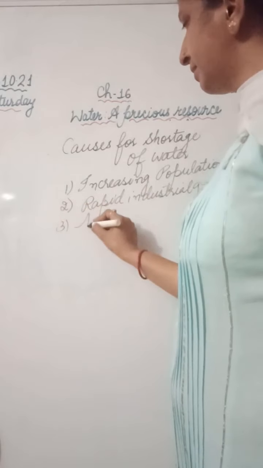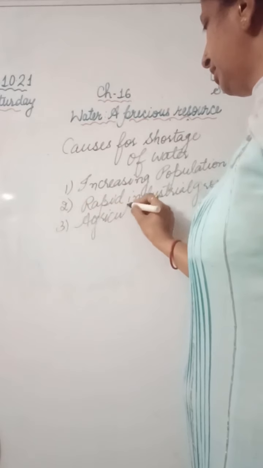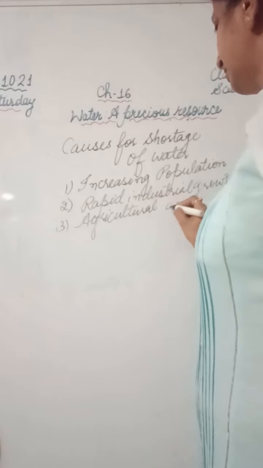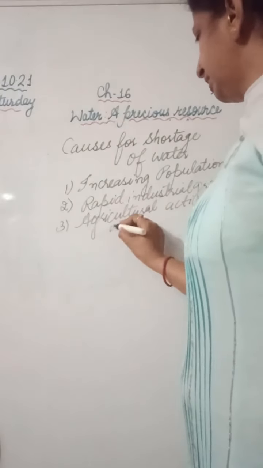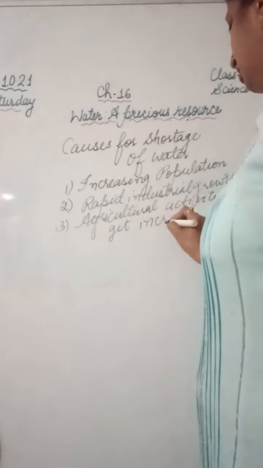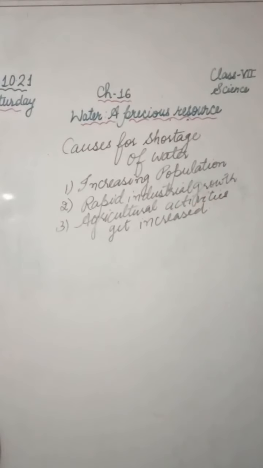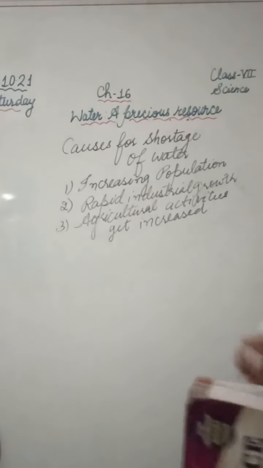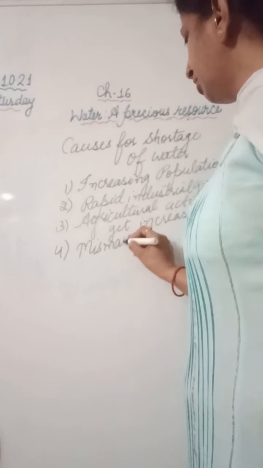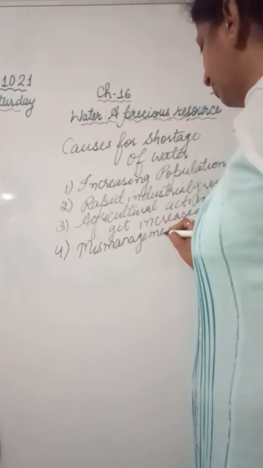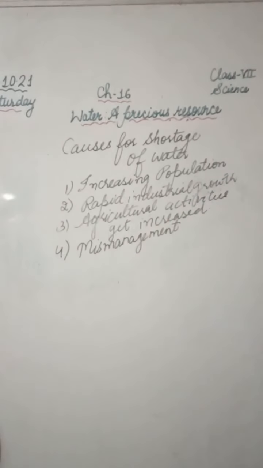Agricultural activities increase, and this also results in shortage of water. One more reason for the shortage of water is mismanagement. If we do not manage the amount of water available to us in a proper way, then also there will be a shortage of water. Misuse and mismanagement of water results in shortage of water.